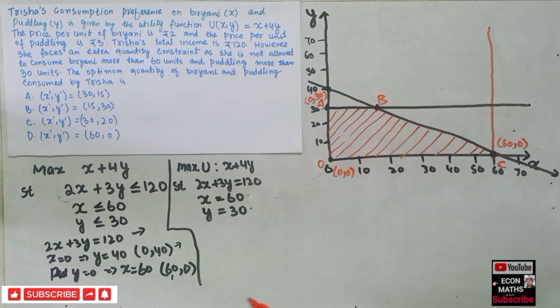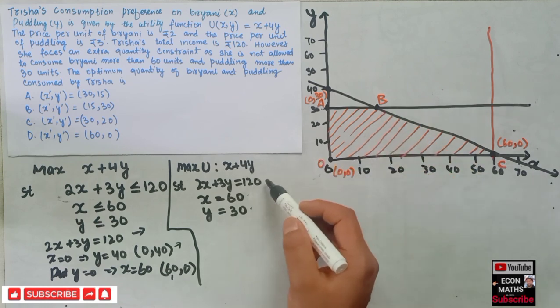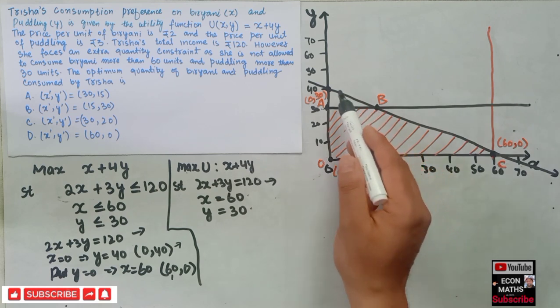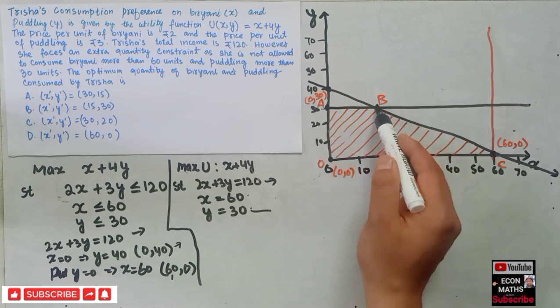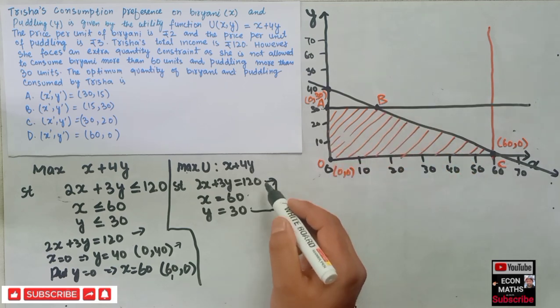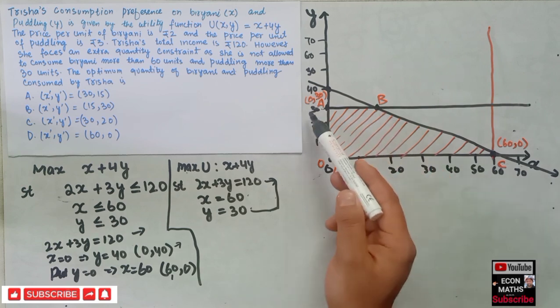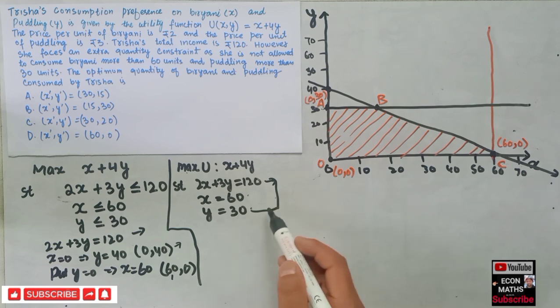We will find the coordinates of B first. Point B is formed by the intersection of the constraint 2x + 3y = 120 and y = 30. We know one coordinate is 30; we have to find the value of x.